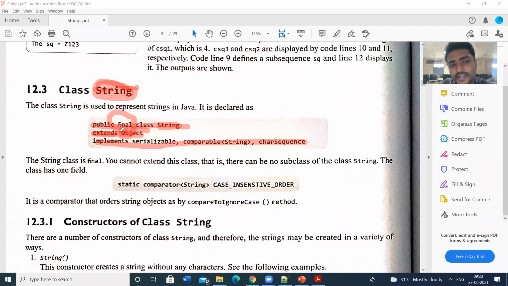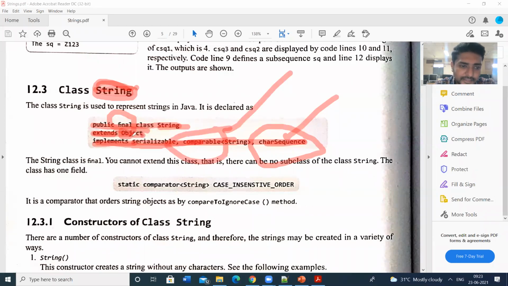Each and every class extends the object class, and the string class implements the serializable interface, the comparable interface, as well as the char sequence interface. The char sequence interface supports some methods. The comparable interface supports some methods. Likewise, the serializable interface supports some methods. So this string class implements all of these interfaces. We have already seen the char sequence interface.